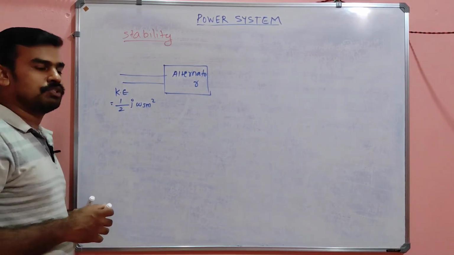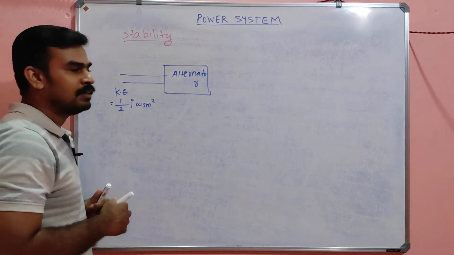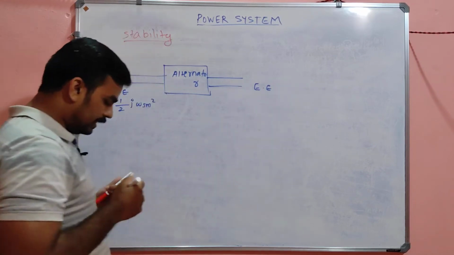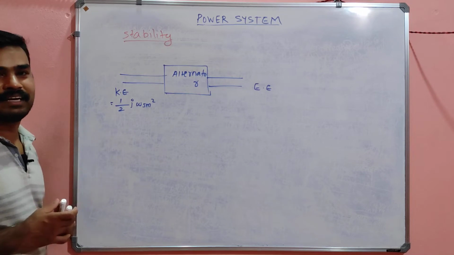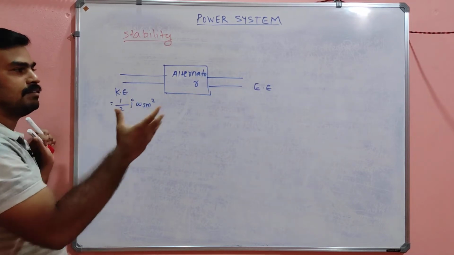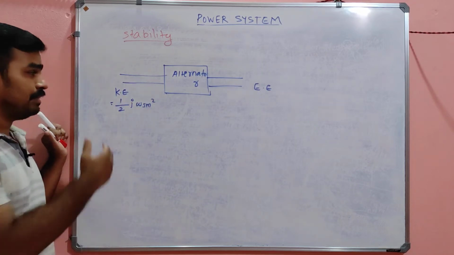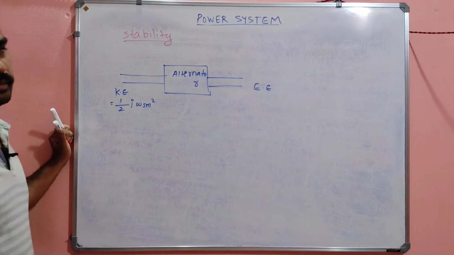If the input to the machine is given by half J omega squared, what happened? The alternator will produce electrical energy, right? Electrical energy as the output. So this is what happens inside the alternator. We are giving some mechanical energy, and the output energy will be electrical.